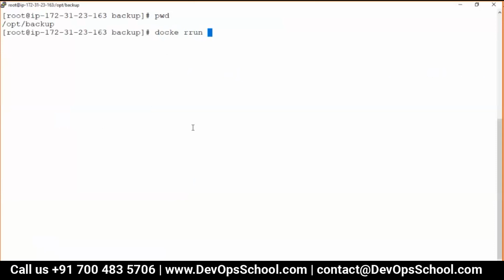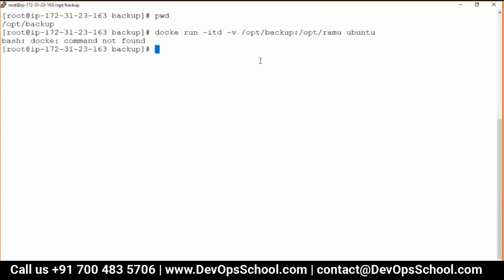docker run -itd -v this path. Instead of the name of the volume which exists in the volumes directory, you just have to mention the full path, and that's all. And inside that, where you want /opt/ramu, in the Ubuntu container.